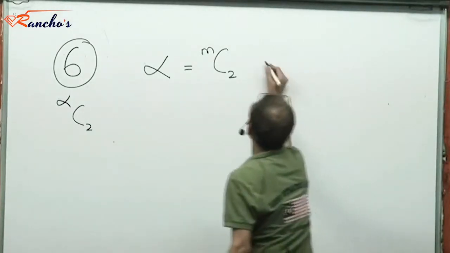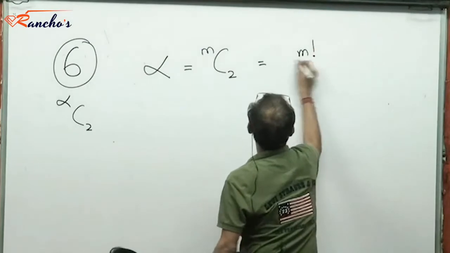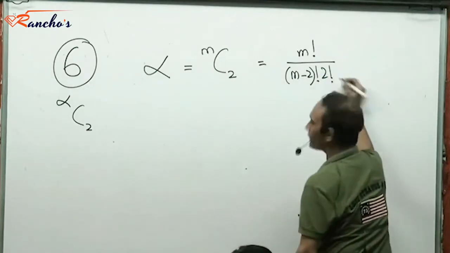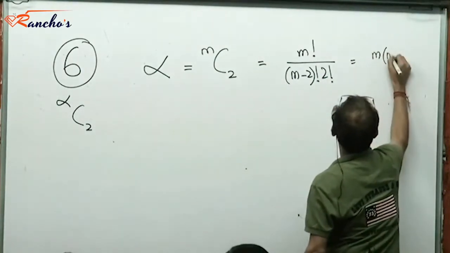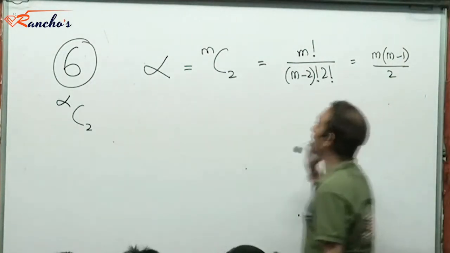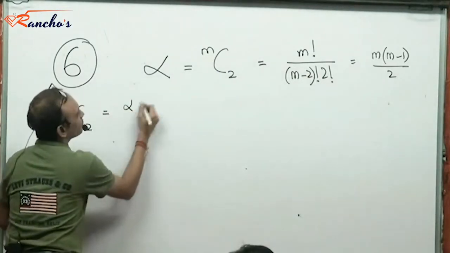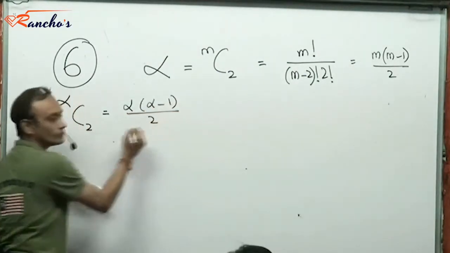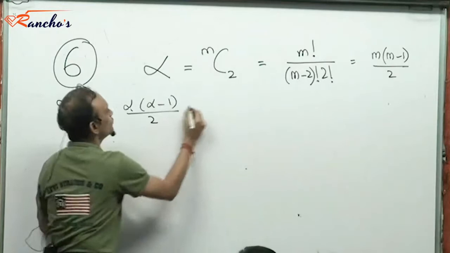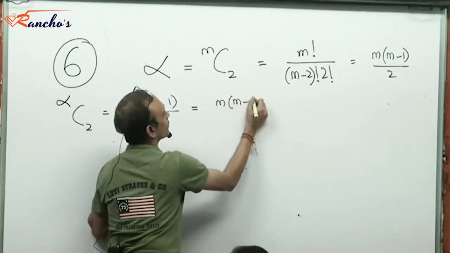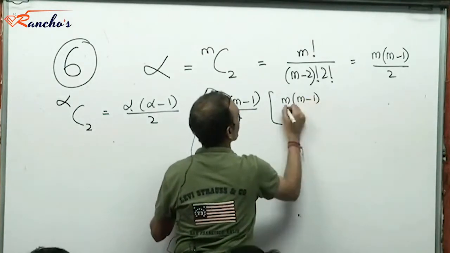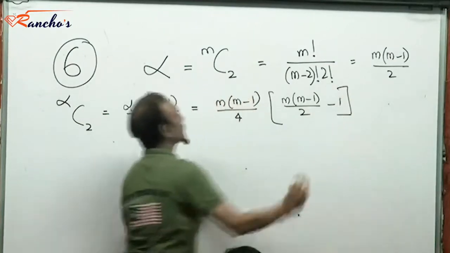Clear? Now, MC2 is what? M factorial by M minus 2 factorial by 2 factorial, right? Which is M into M minus 1 by 2. Yes or no? Right? That's alpha. Now, alpha C2 is similarly going to be alpha into alpha minus 1 by 2. Right? Where alpha I can plug in as M into M minus 1 by 2. This.